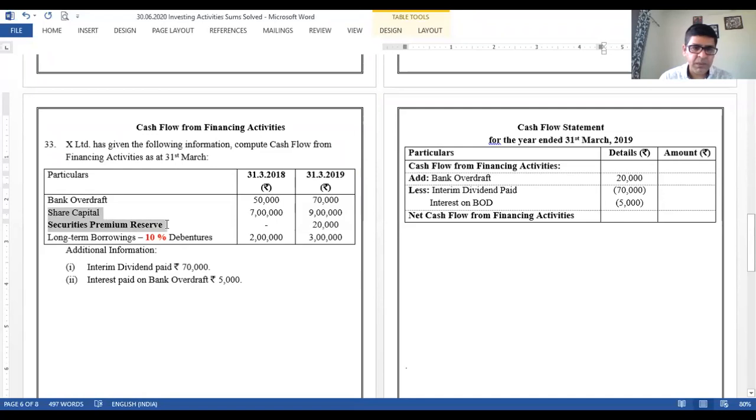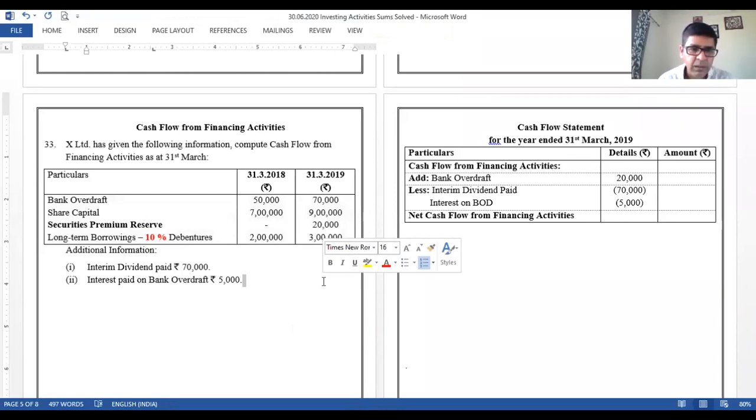Share capital and SPR, right? SPR is securities premium reserve. We have discussed it earlier; I repeat again in short: whenever shares or debentures are issued at a price more than their face value, we call it securities premium reserve. Here the question is not clear whether the SPR is on shares or debentures.